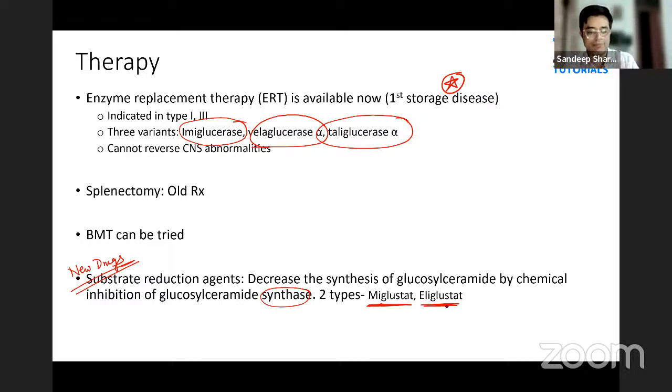So these are the therapies important for Gaucher's disease. So we have done a quick recap, quick recall of the Gaucher's disease topic. Next scenario, second last scenario. Scenario number 6.